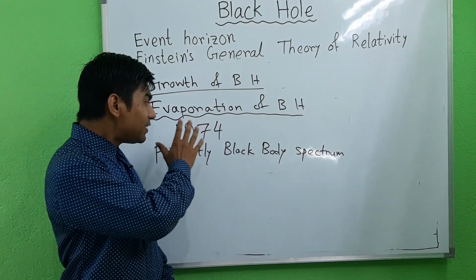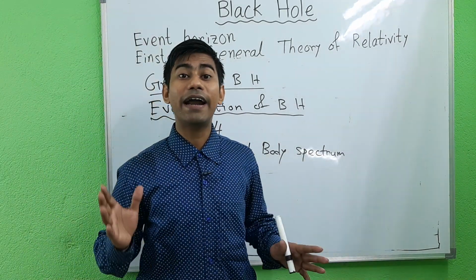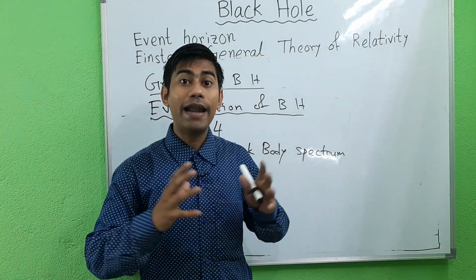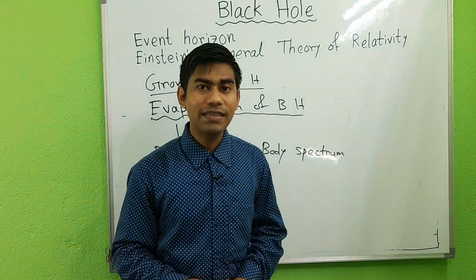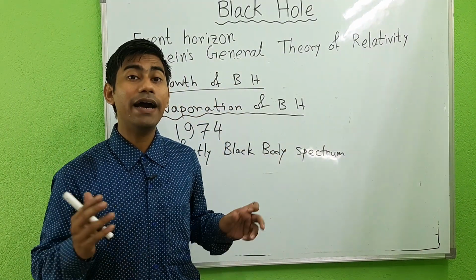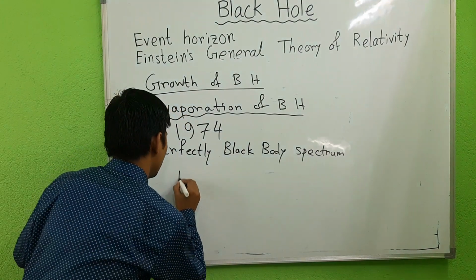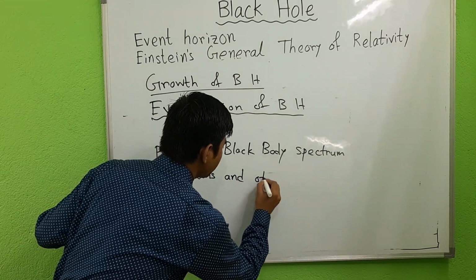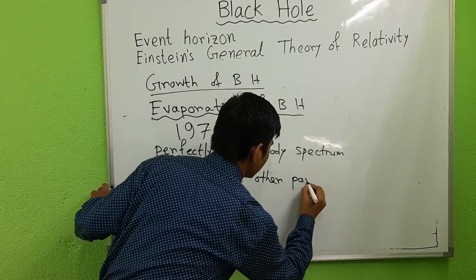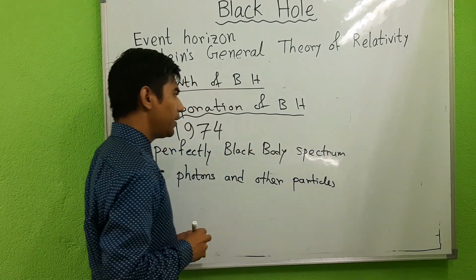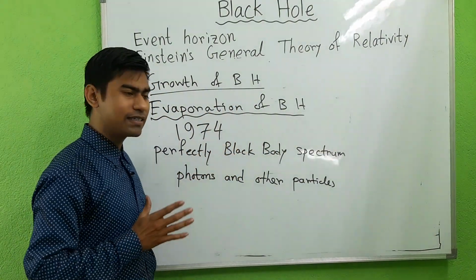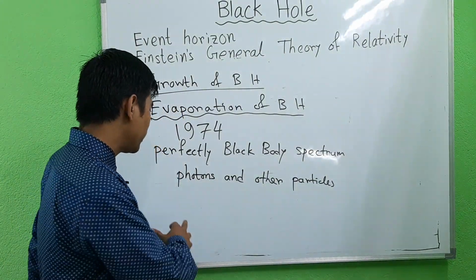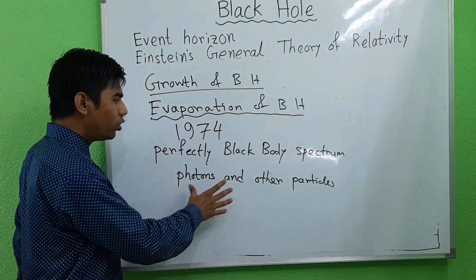Now, if Hawking's theory of black body radiation is correct, then black holes are expected to shrink and evaporate over time because they lose mass by the emission of photons and other particles.